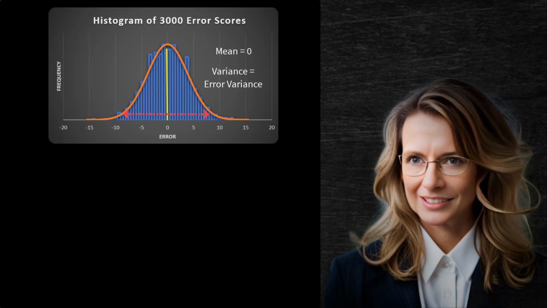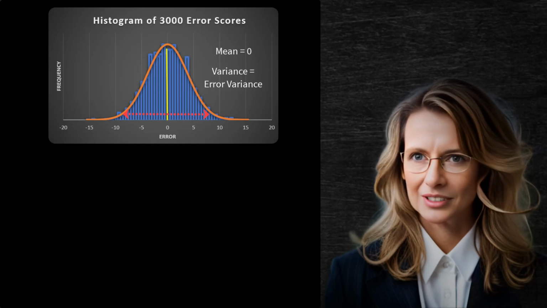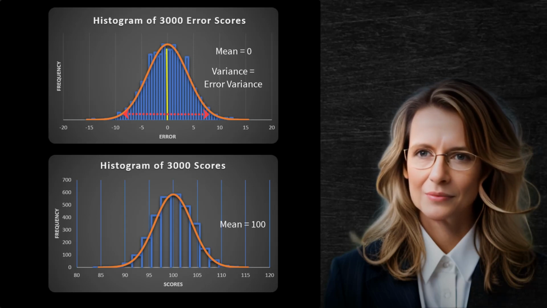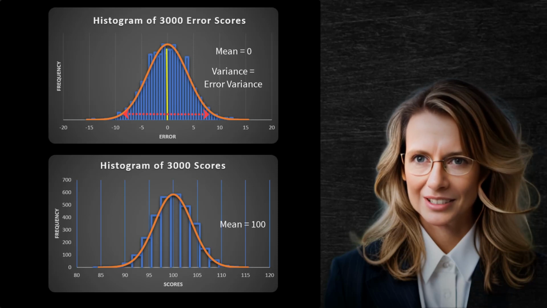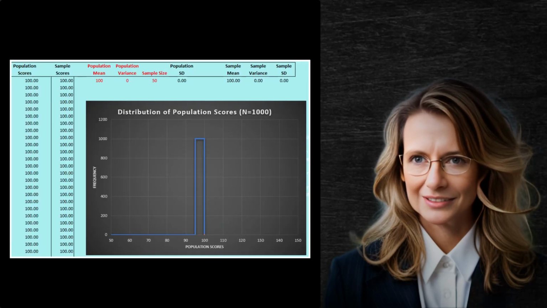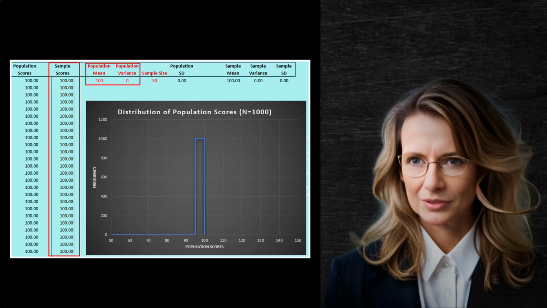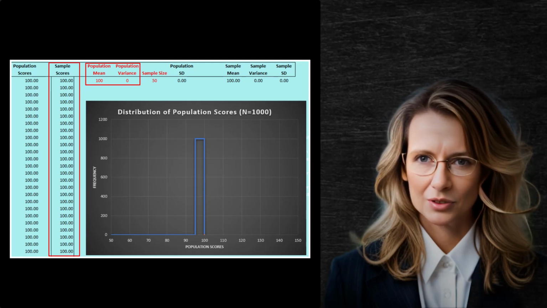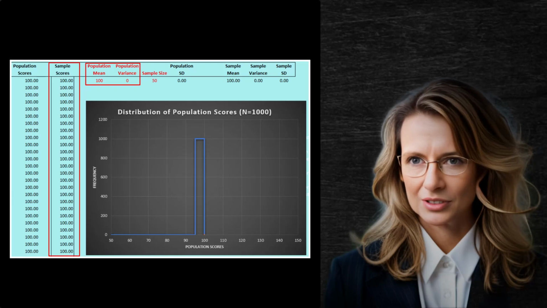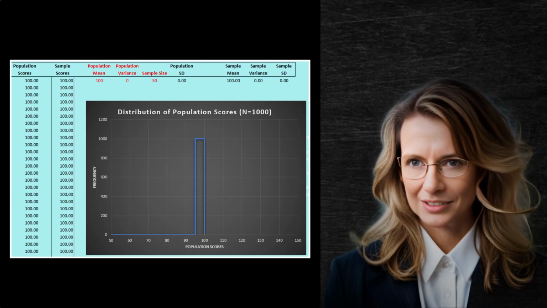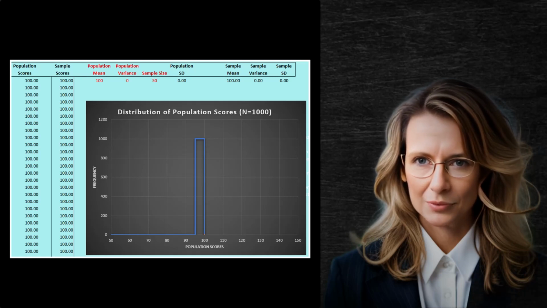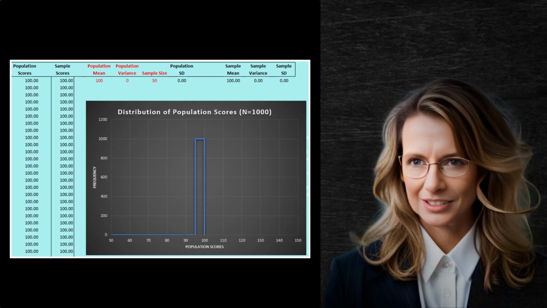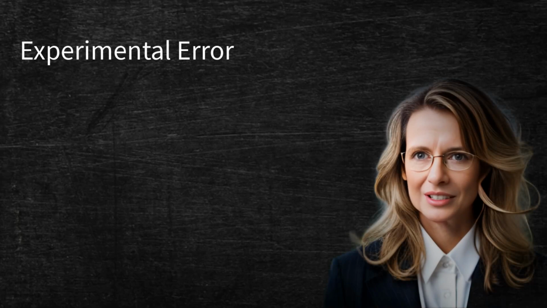The larger the error variance, the more the errors will vary, and therefore the more the scores will vary around their mean. This is because it is these errors which are responsible for the variation in scores within the study. In the impossible case where there were no errors, everyone's score would be exactly the same and would be equal to the mean of the group in which the individual was a member. We will be able to show you exactly why this is the case when we demonstrate via simulation how we can break scores down into 3 individual components that, when combined, will result in the actual score we observe for each person. This concludes our video on experimental error.